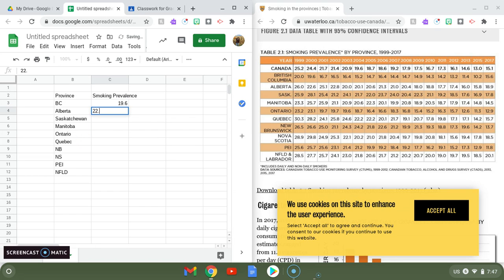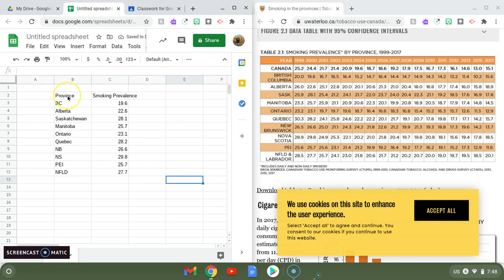And then we go down to 22.6 for Alberta, 28.1 for Saskatchewan, 25.7 for Manitoba, 23.1 for Ontario, 28.2 for Quebec, 26.6 for New Brunswick, 29.8 for Nova Scotia, 25.7, and 27.7 for Newfoundland Labrador. Okay, so we have all our data in here.